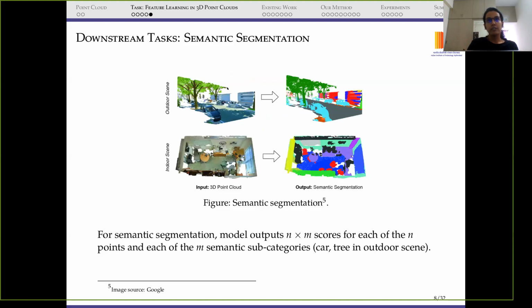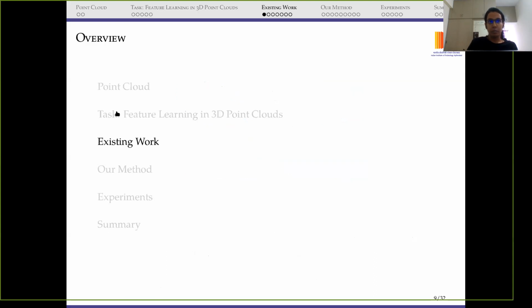Then we also have semantic segmentation, in which we consider some kind of scene, like an outdoor or indoor scene. For example, in this outdoor scene, we can see that we have cars, and even if the cars are of different colors and different sizes, they are segmented with the same color in the output, because they belong to the same category. So here again we have n by m scores, but here m are the semantic subcategories, like car or trees, in the scene. So this was about the segmentation task.